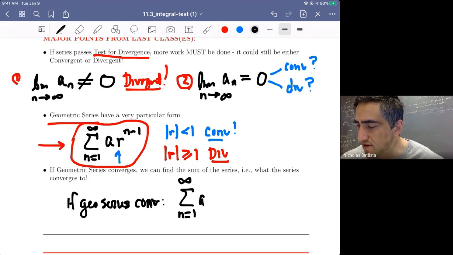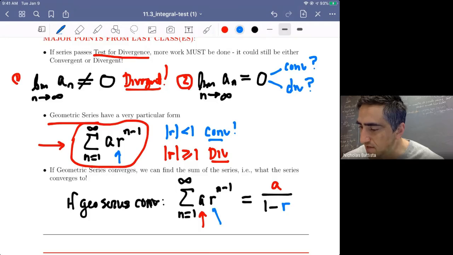So if we have the series from n equals 1 to infinity of a r to the n minus 1, our geometric series converges to a, which is the same a from our series, divided by 1 minus r, where r again is that same r from our geometric series form. And as we'll see as we continue along with infinite series, knowing what an infinite series actually equals if it's convergent is going to be a little unusual. So there's something special about geometric series here.